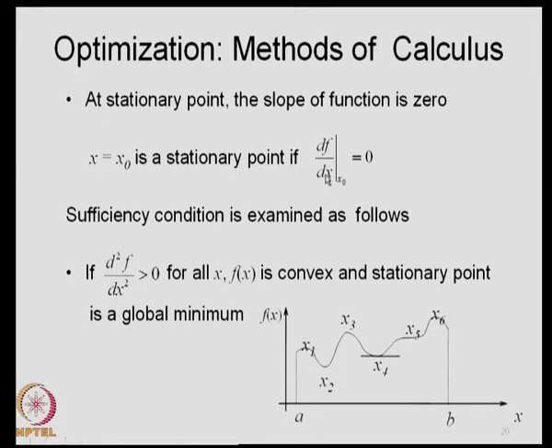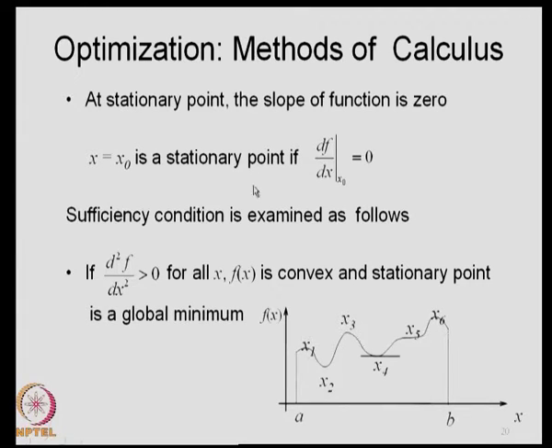So, if the slope of the function at x equal to x naught is 0, that means that it may either correspond to a minimum or a maximum, or perhaps may not correspond to either of them, as it happens in the case of x 5 here.